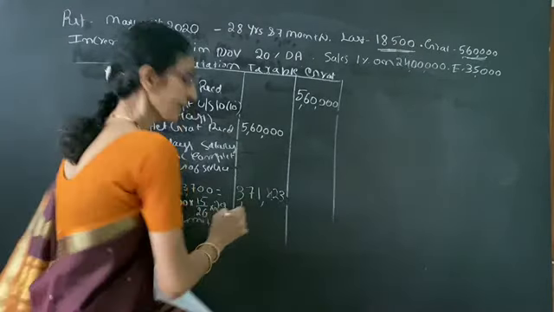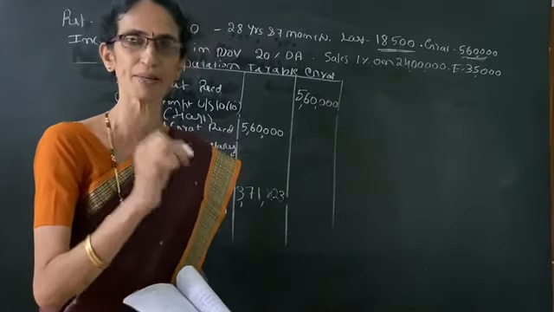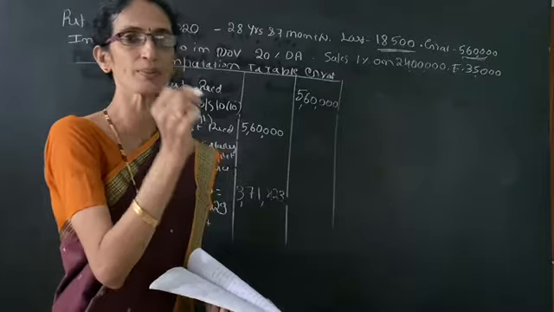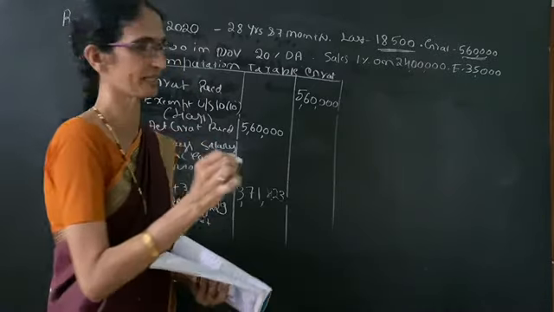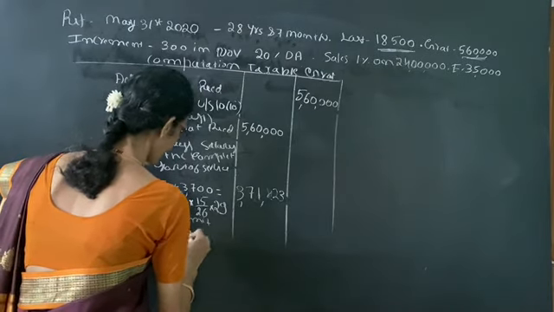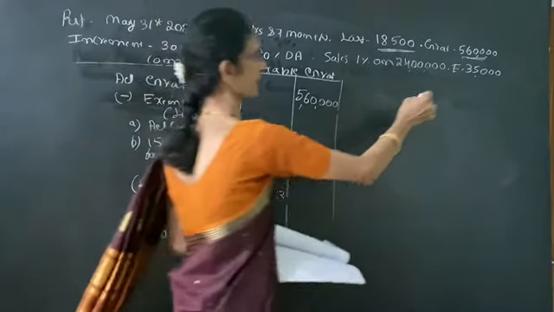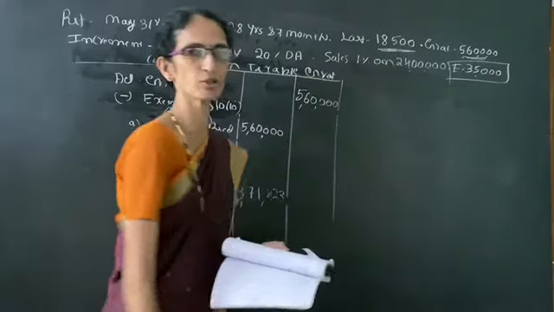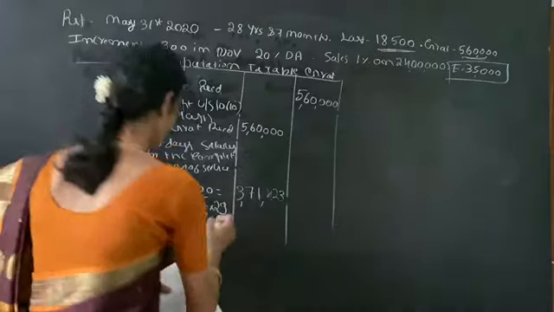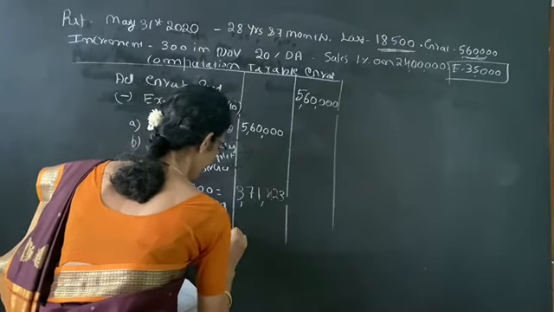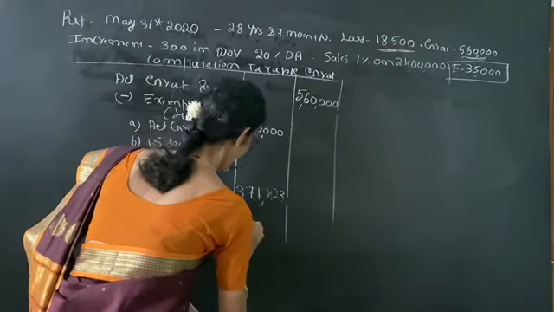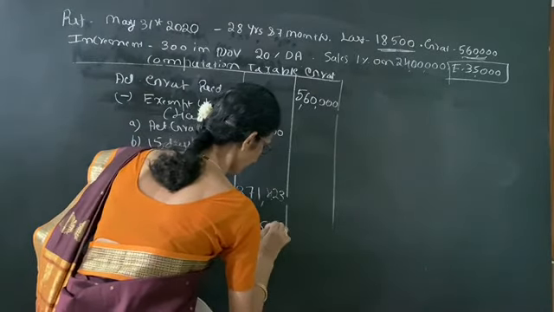Here once again, if any gratuity was received in the previous year, it should be deducted from the statutory limit. So actually statutory limit as per the income tax is 20 lakhs. Here it is clearly given earlier she received rupees 35,000 gratuity. So from this 20 lakh we have to deduct the gratuity received earlier, that is 35,000. So we get 19,65,000.